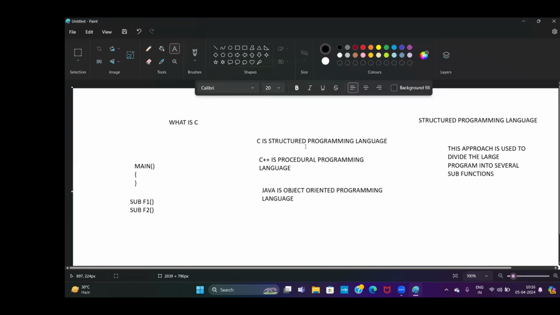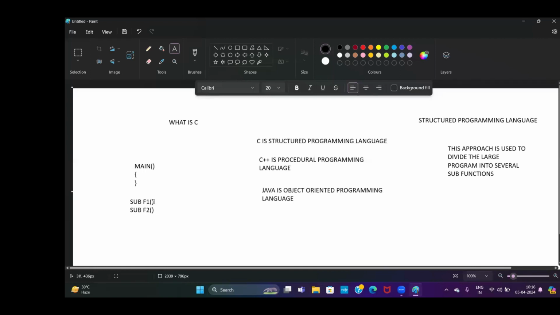The structured programming approach means that when you write programs in C, you must use functions only. That's the main reason we write any program with the help of the main function, followed by the sub-functions. Why do we use main and functions in C? Because C is structured programming. This is just the general idea.